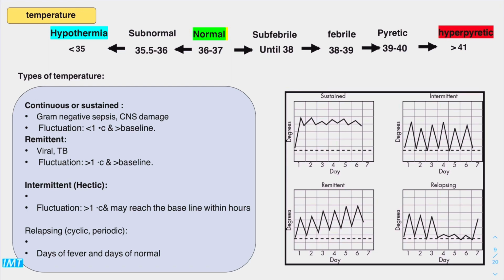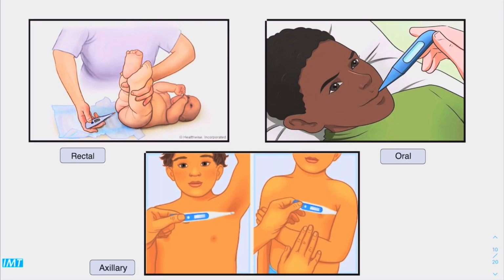Third one is the hectic or the intermittent, with fluctuations of more than 1 Celsius that may reach the baseline within hours. So there is an increase, but it may reach the normal line. Could be seen in abscess and in malaria infections. Next, we have the relapsing, or cyclic. There are periods of normal and periods of fever. This type could be seen in lymphomas, in bronchiolitis, etc. As you can see here, we have the sites of temperature measurement: rectal, oral, or axillary.